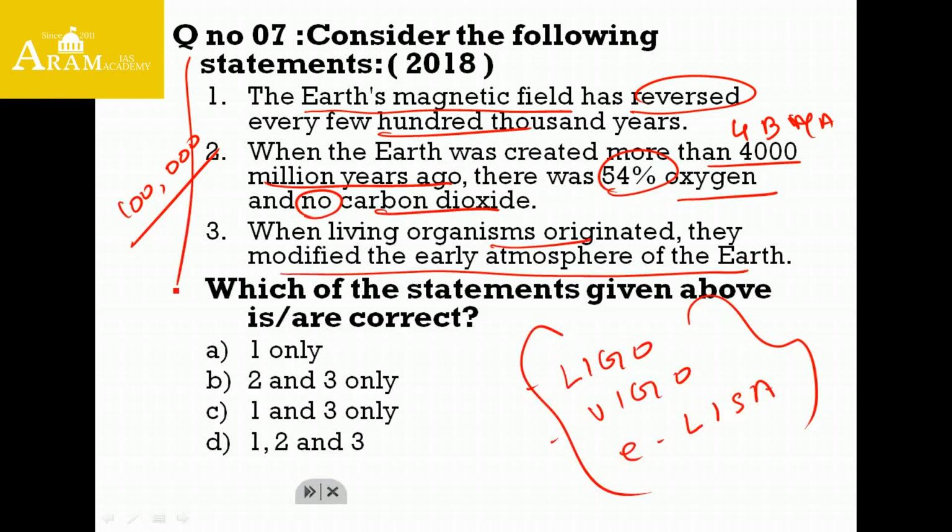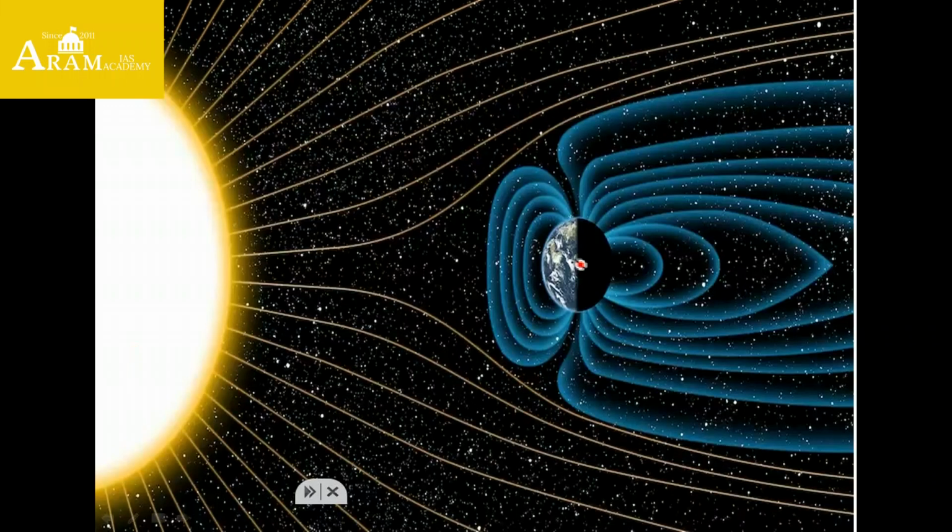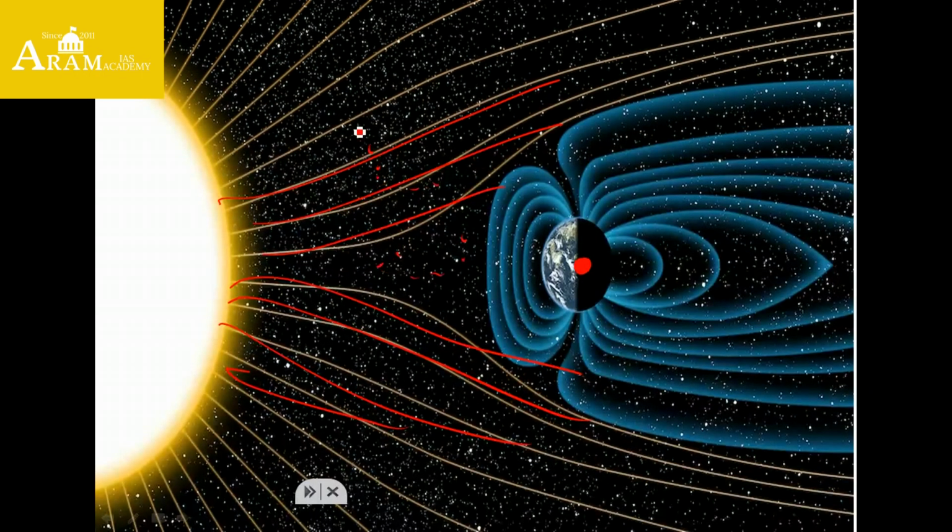Now let's go to the answer one by one. What is Earth's magnetic field? Friends, Earth's magnetic field is called the geomagnetic field. It extends from the interior of the Earth towards outer space. These fields interact with the solar winds, which are the charged particles coming from the sun. These small dots are called charged particles. This geomagnetic field is formed due to the motion of convection currents, through which heat escapes from the outer core,